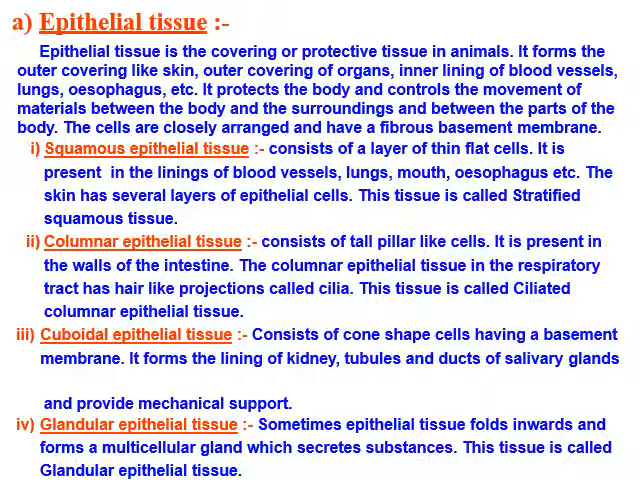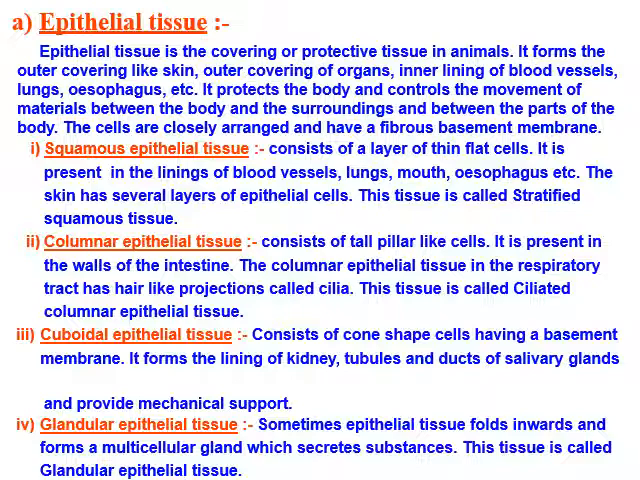First is the squamous epithelial tissue. Squamous epithelial tissue consists of flat cells. It is present in the lining of blood vessels, lungs, mouth, esophagus. The skin has several layers of epithelial tissue. So what is the skin made up of? It is made up of squamous epithelial tissue. This tissue is called stratified squamous tissue.